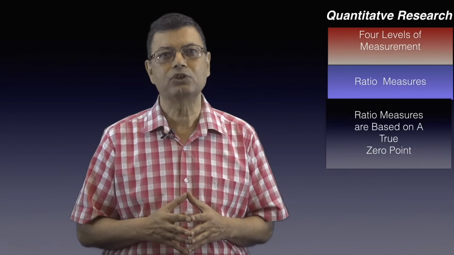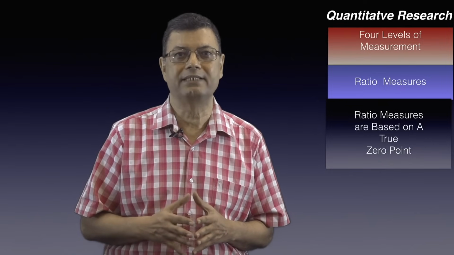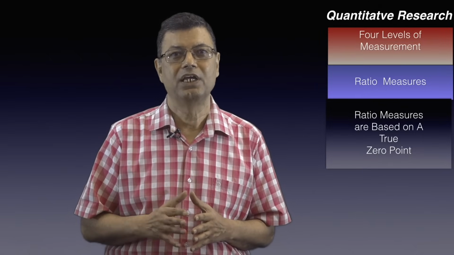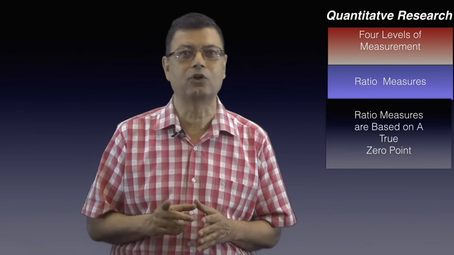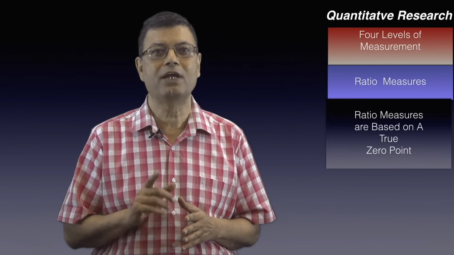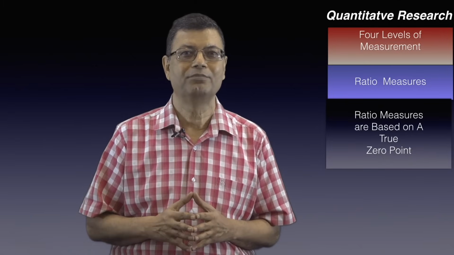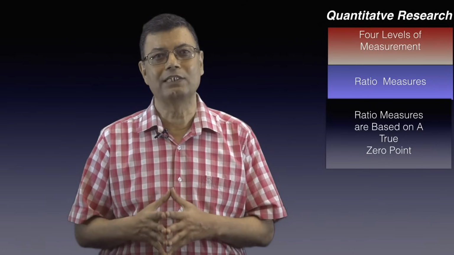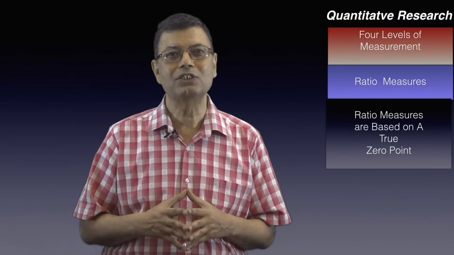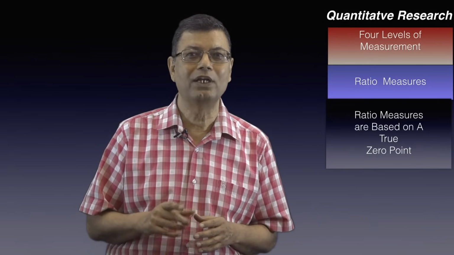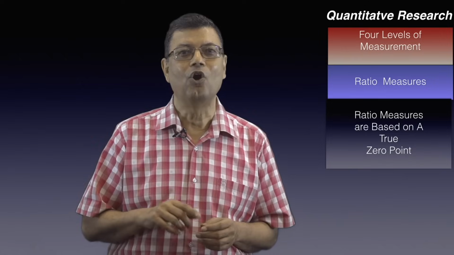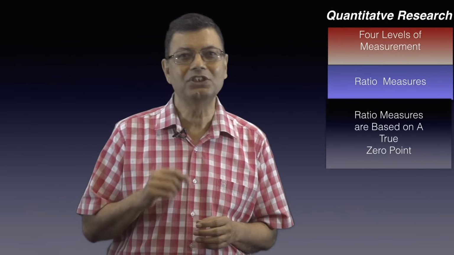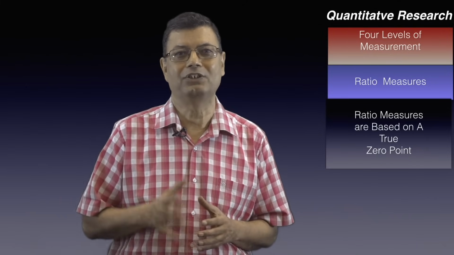The fact that members of a single group share the same age and that each different group has a different shared age, one group's age not being in another group, satisfies the minimum requirements of a nominal measure. If we arrange these several groups in a line from youngest to oldest, that will allow us to determine if one person is older than another or younger than or the same age as another. This ordering will meet the additional requirements of an ordinal measure.